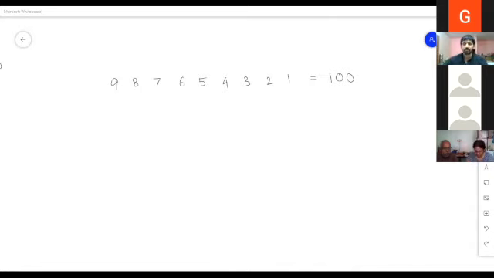Right. So let's also look at another variation of this problem. One thing is we are using the arithmetic operators plus, minus, into, division, and Gauri ma'am actually used this exponent operator also. But suppose I also say you cannot use anything in between.